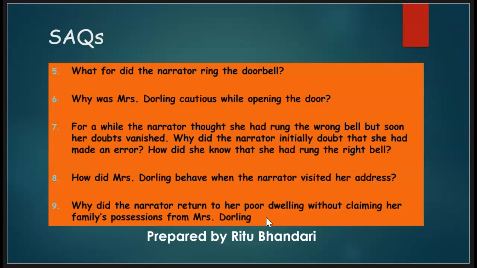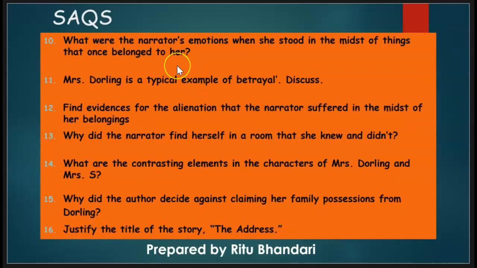Her mother's belongings no longer would be accompanied with only her mother's memories. They would also be accompanied with Mrs. Darling and her daughter's association with those things. So they lost their value. Let's go to question number 10.